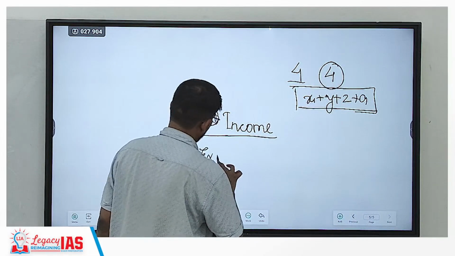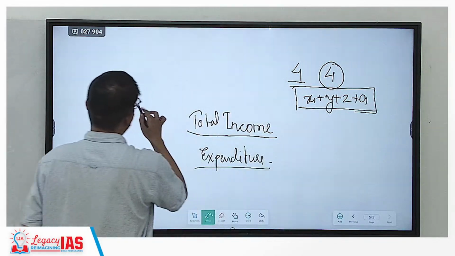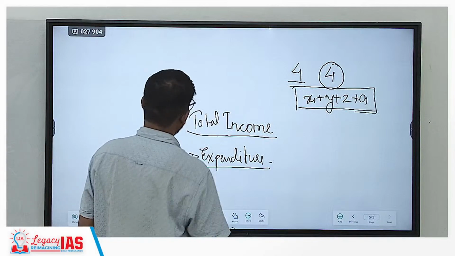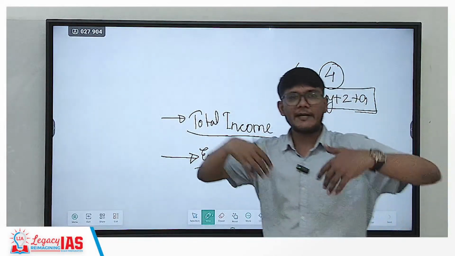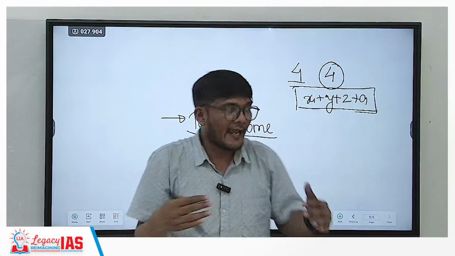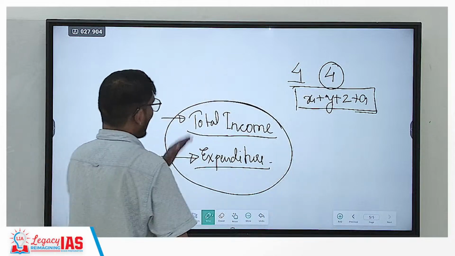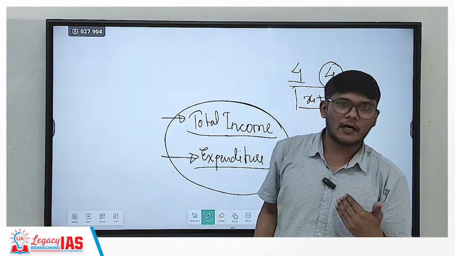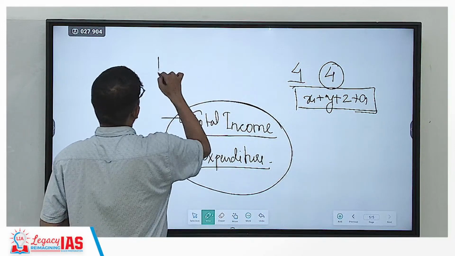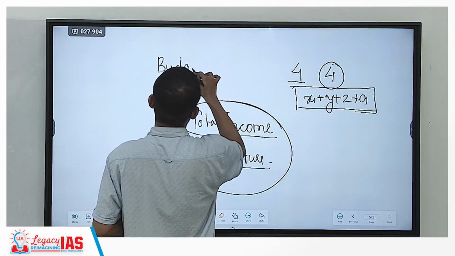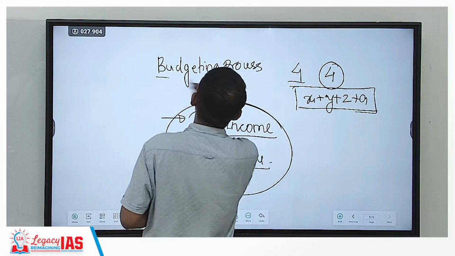So you will have some expenditure, right? Meaning where you will spend the money which you have got. From where you will get the money, that is your salary, your profits, etc., and where you will spend the money. When you plan all this, the planning of from where you will get the income and where you will spend it is nothing but the budgeting process.